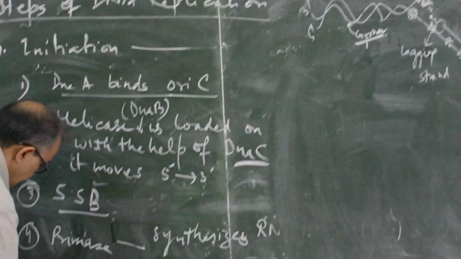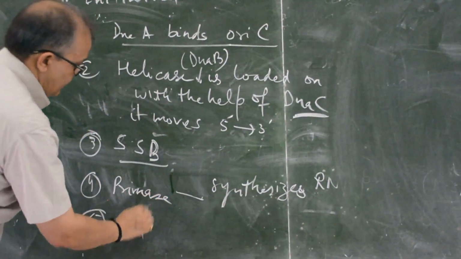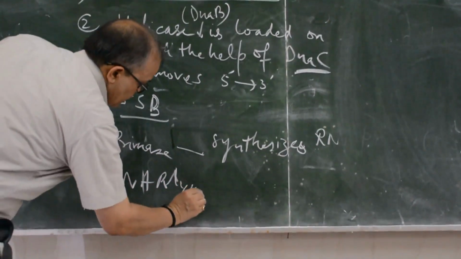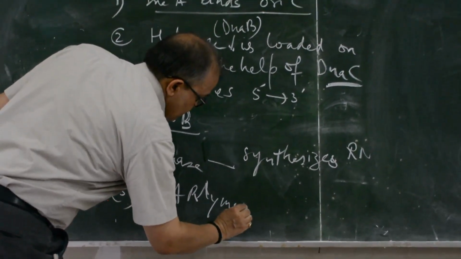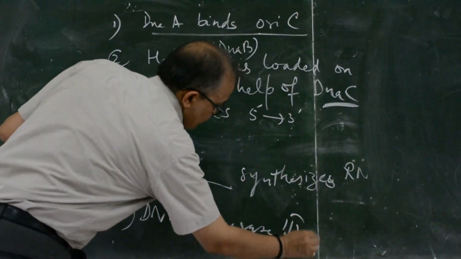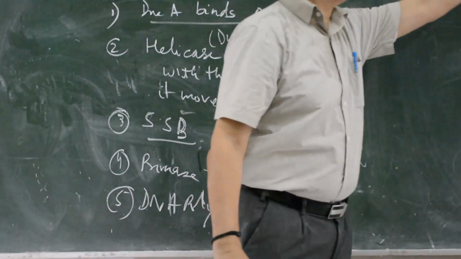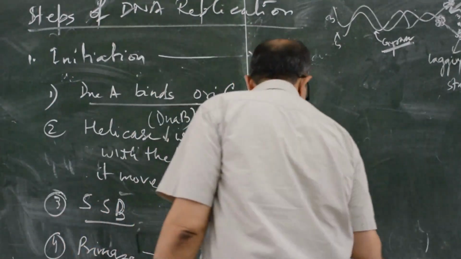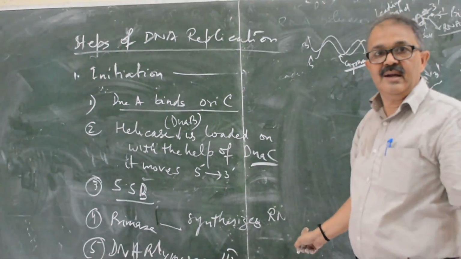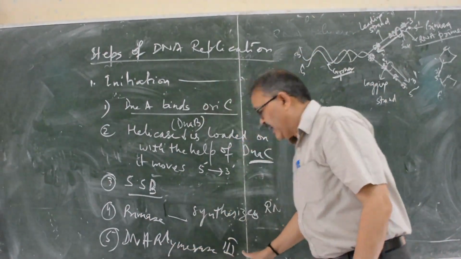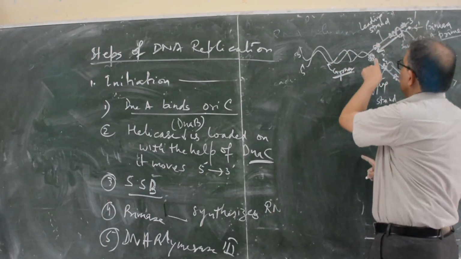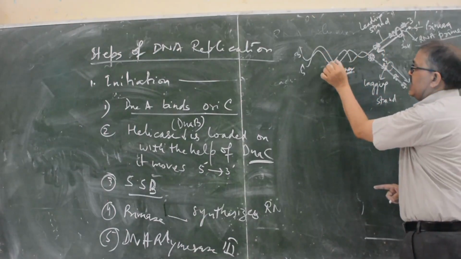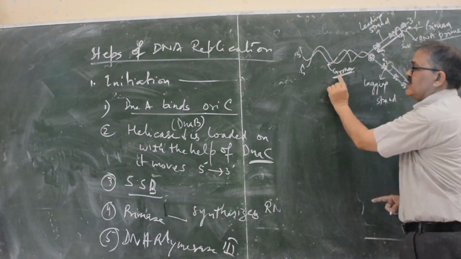Then primase enzyme. Then DNA polymerase III joins and synthesizes. Primase will synthesize at both of the strands, leading and lagging. DNA polymerase synthesizes. Helicase moves forward, and due to this movement, pressure is created. This pressure will be released by Gyrase enzyme.